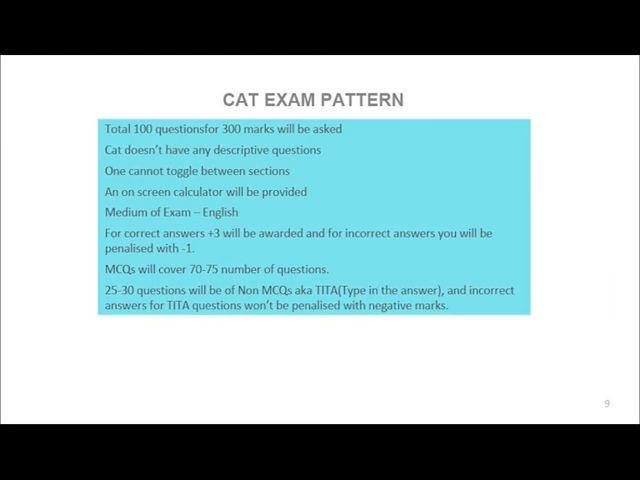A few more pointers about CAT exam pattern. A total of 100 questions will be asked which will carry 300 marks. CAT doesn't have any descriptive questions. One cannot toggle between sections. An on-screen calculator will be provided. Medium of exam will only be in English. For correct answers, +3 will be awarded, and for incorrect answers, you'll be penalized with -1.